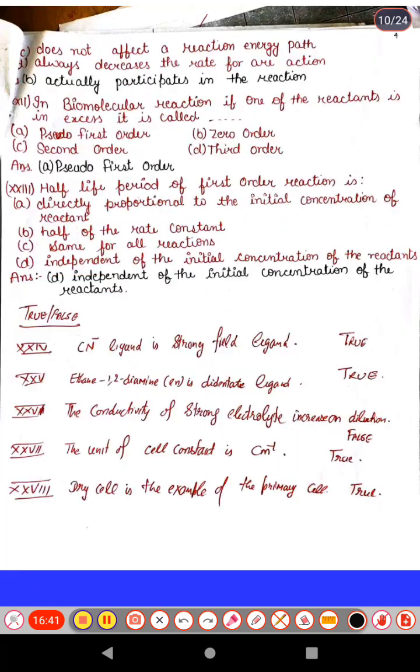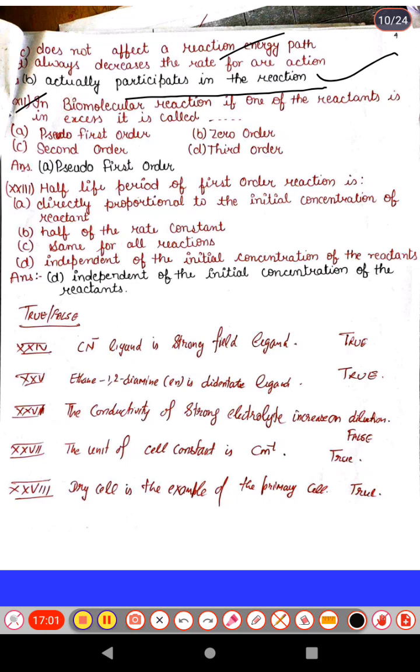Next option does not affect the reaction energy path and always decreases the rate of reaction. So the correct answer is that they actually participate in the reactions. Next question: in a bimolecular reaction, if